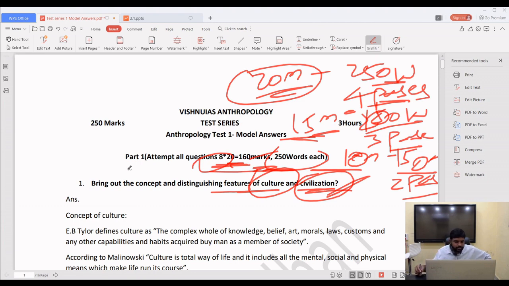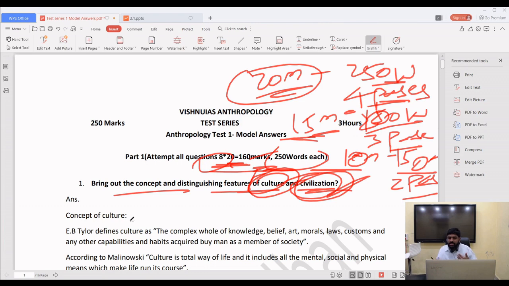In the same way, the first question was: bring about the concept and distinguishing features of culture and civilization. So first write about culture, then culture definition, then characteristics of culture, then civilization definition, characteristics of civilization, finished. So first you explained about culture, second you explained about civilization. In the third, you have to make the third part of your answer. You have to mention the similarities and differences between culture and civilization.